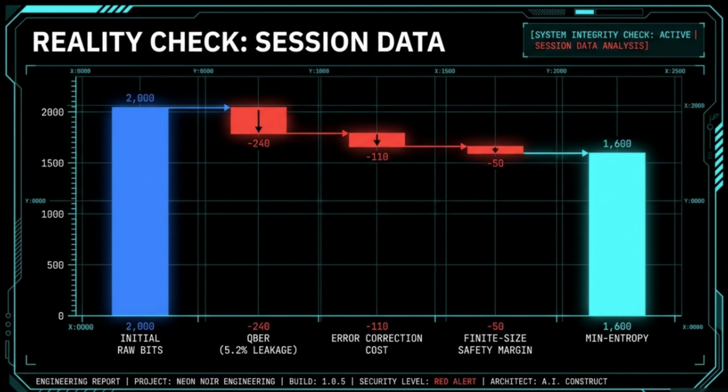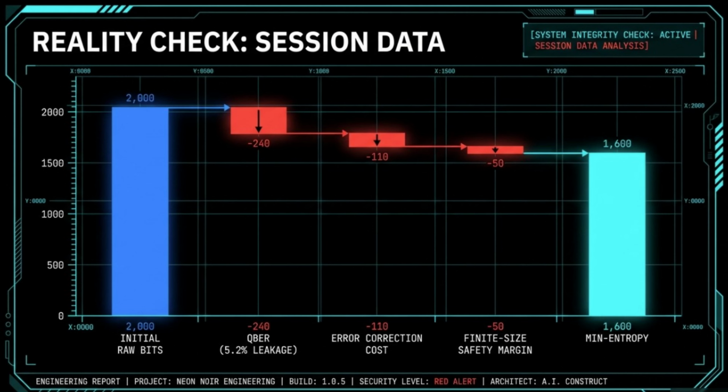John and Jennifer began with a raw foundation of 2,000 bits. However, the physical reality of our quantum channel introduced a QBER of 5.2%. This isn't just noise, it's a direct indicator of potential adversarial presence. We immediately write off 240 bits to account for this leakage.